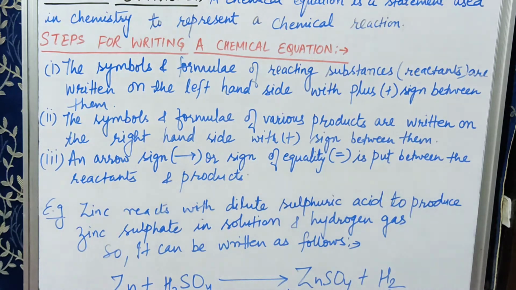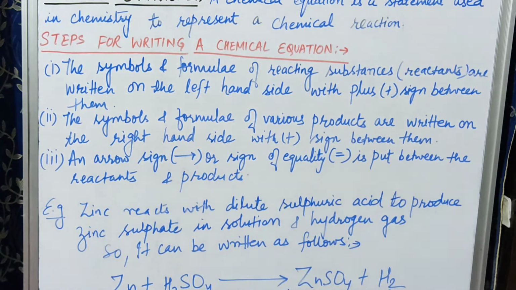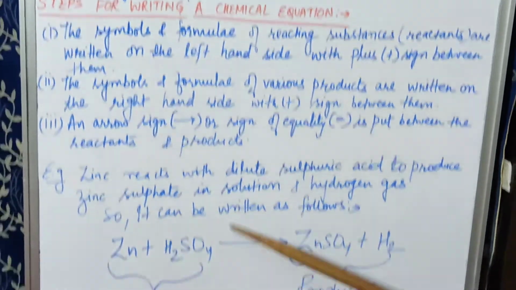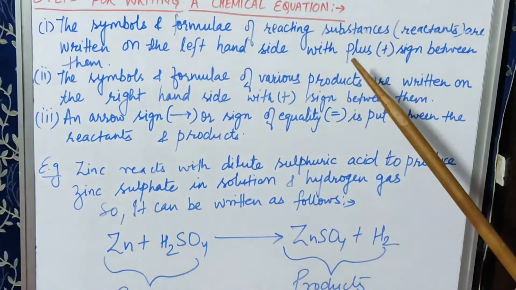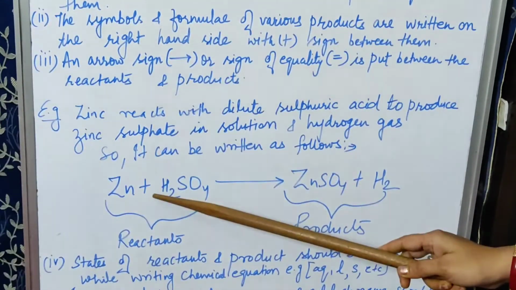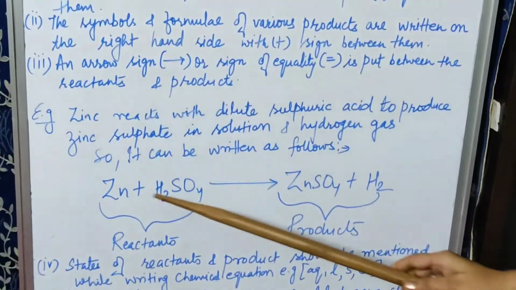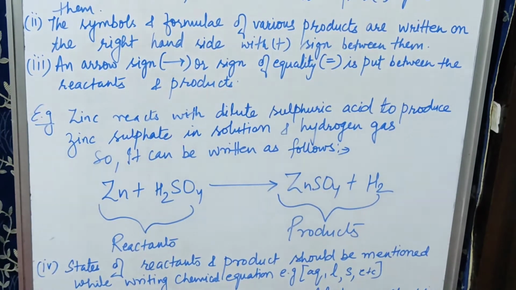Here you could see I have written reactants on the left hand side of this arrow, and it is written in symbolic form. This is the symbol of zinc and this is the formula of sulfuric acid. So it has to be written on the left hand side with a plus sign between them. I hope you have understood.